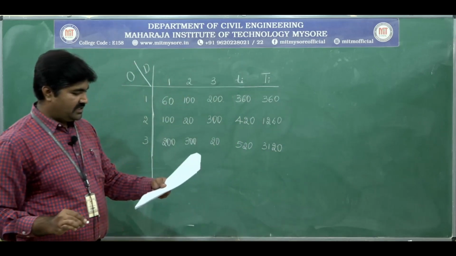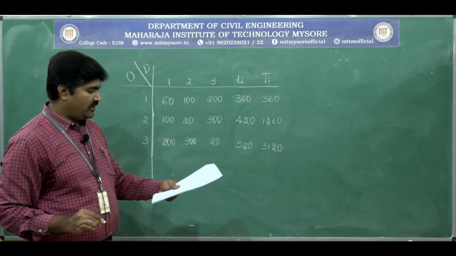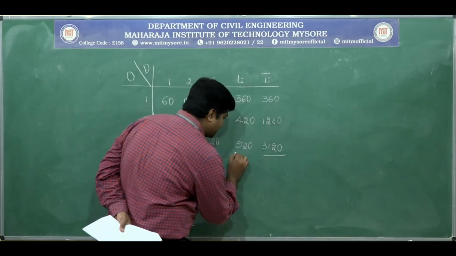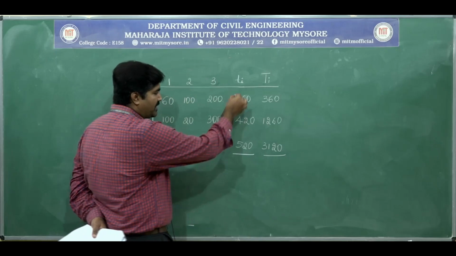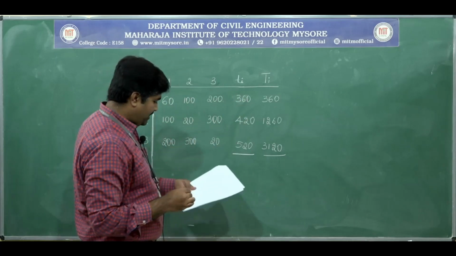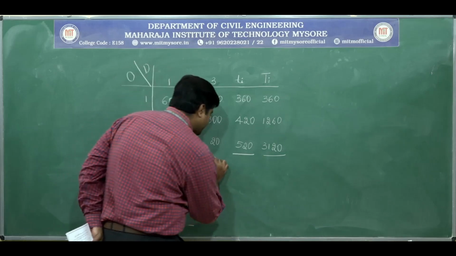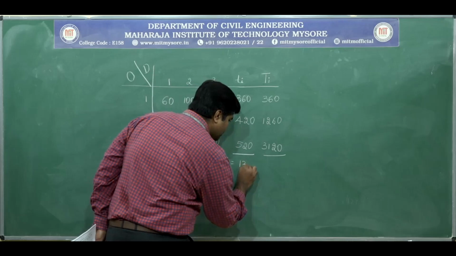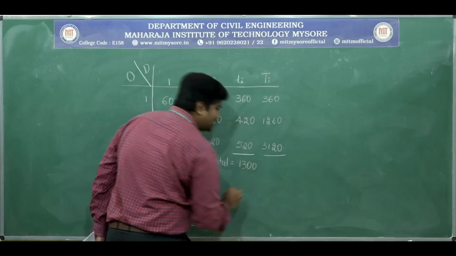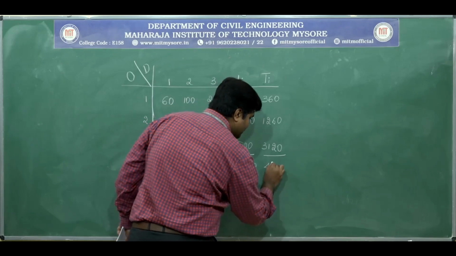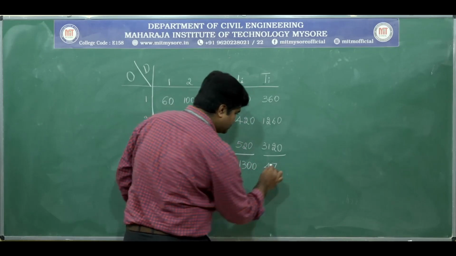Next, you total the present trips and the future trips. 360 plus 420 plus 520 is around 1300. Future total trips is 4740.